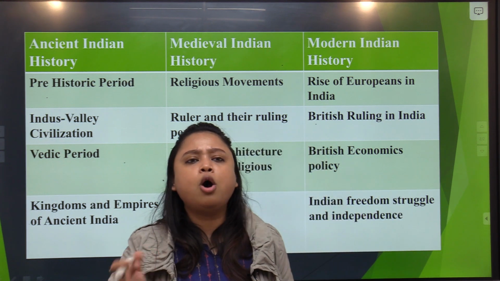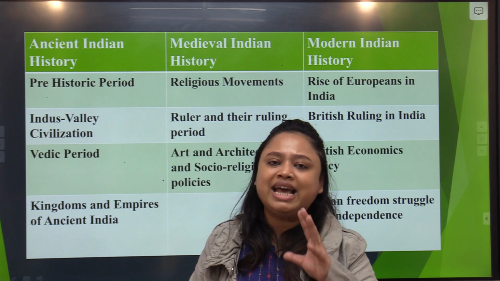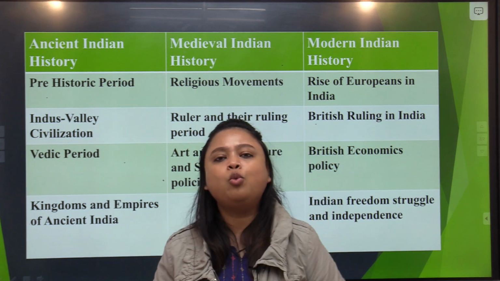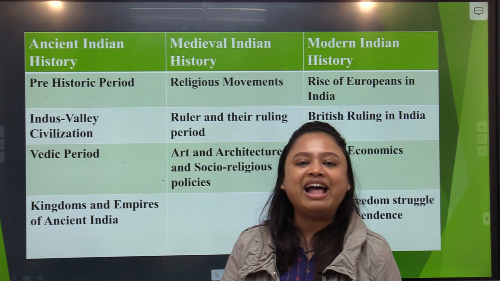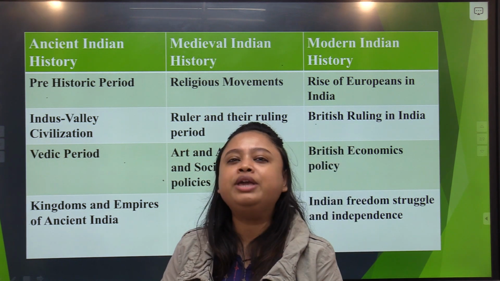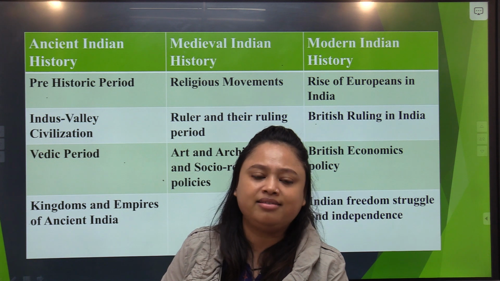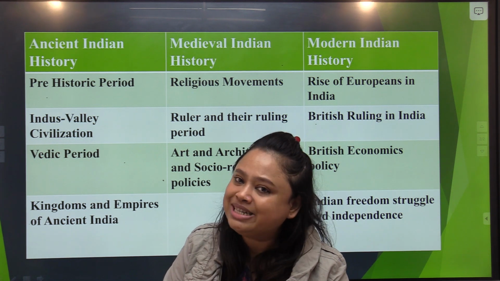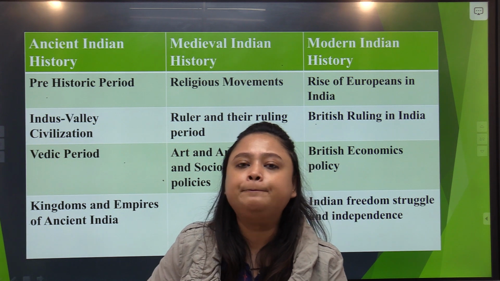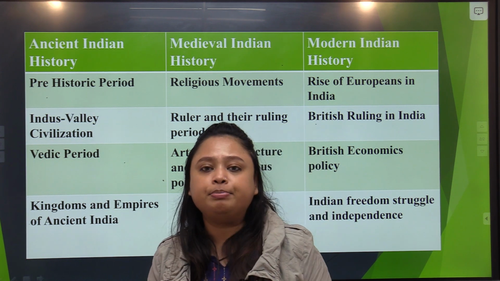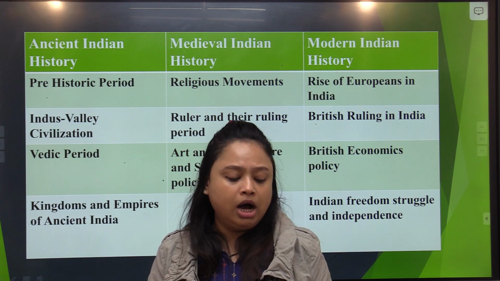Okay. After Aurangzeb, basically after the death of Aurangzeb, the Mughals remained in our country for 150 years more, but gradually they declined due to weak and unsuccessful successors. And gradually you will see, when you study modern India, Mughals gave way to the British East India Company, who first came to trade. So